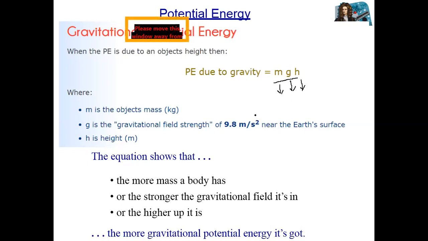So potential energy depends upon three things. One is mass, second one is gravitational acceleration, and third one is height.